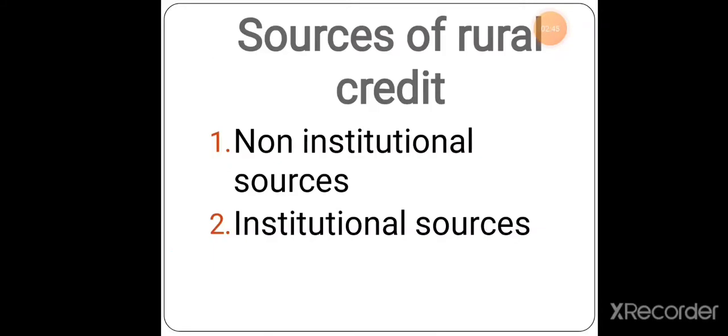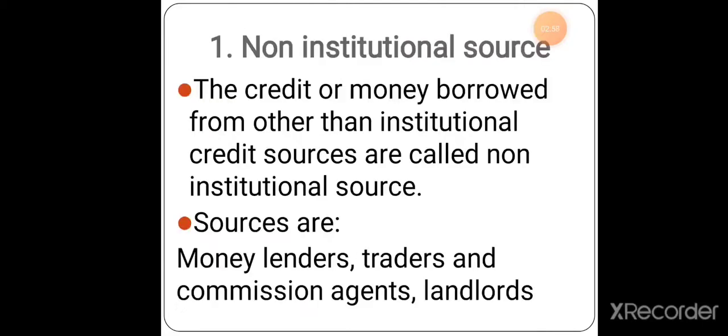Okay, next, the main thing you need to remember is the sources of rural credit. There are two main sources of rural credit. The first one is the non-institutional source and the second one is the institutional source. So first, what is a non-institutional source?